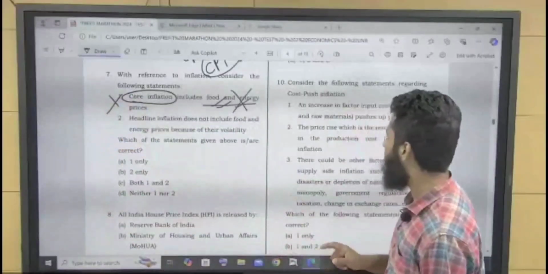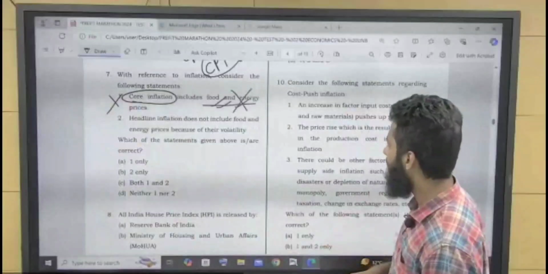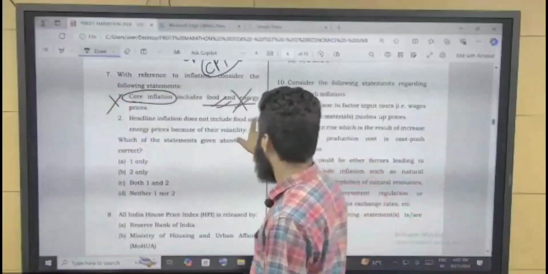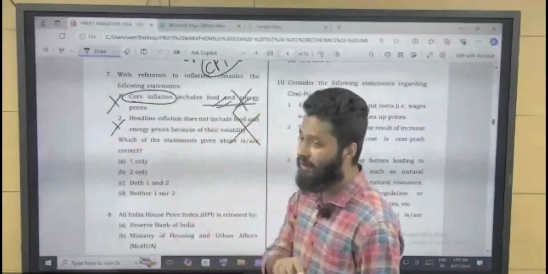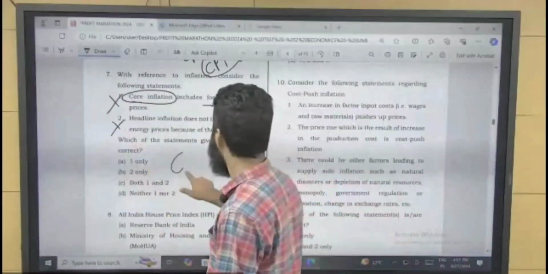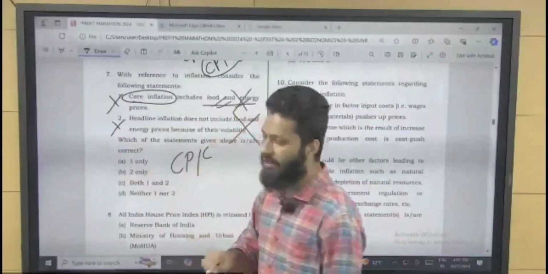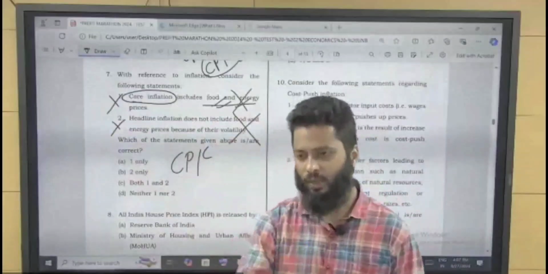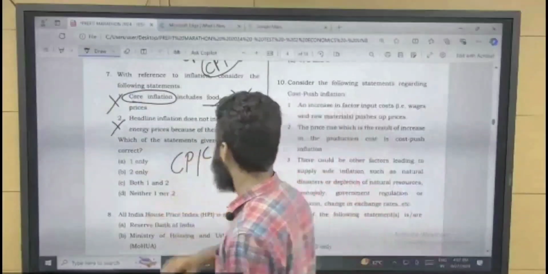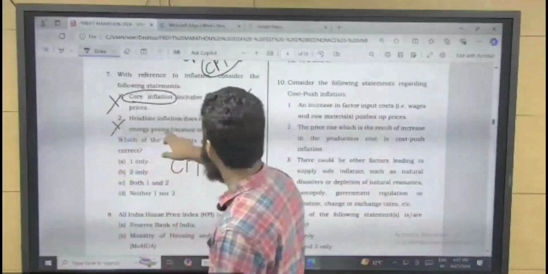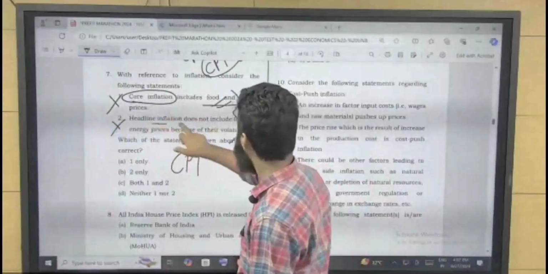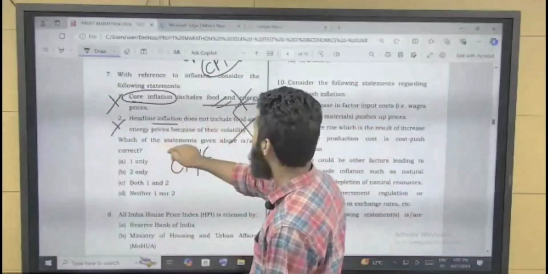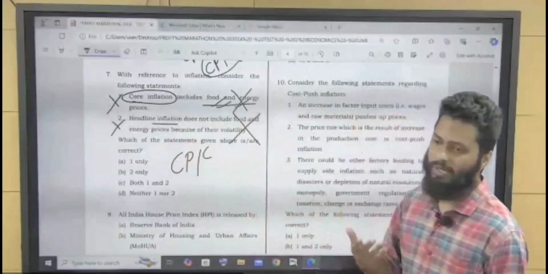Headline inflation does not include food and energy prices because of their volatility. This is incorrect again. Because headline inflation is what? Headline inflation is CPI combined, and CPI, that is Consumer Price Index, includes food as well as energy, right? So this statement is for core inflation. Core inflation does not include food and energy prices because of their volatility.